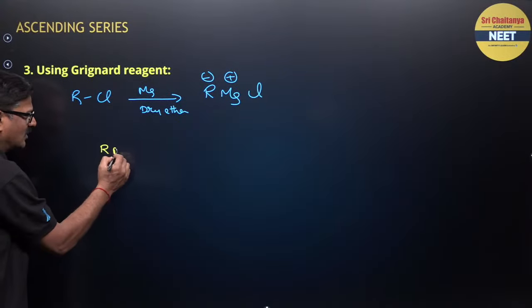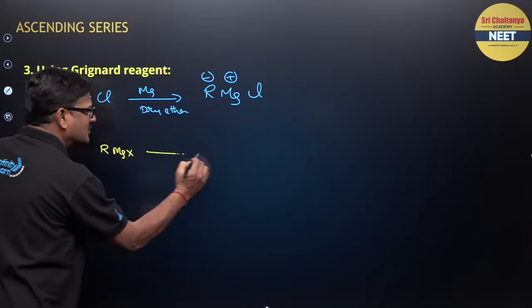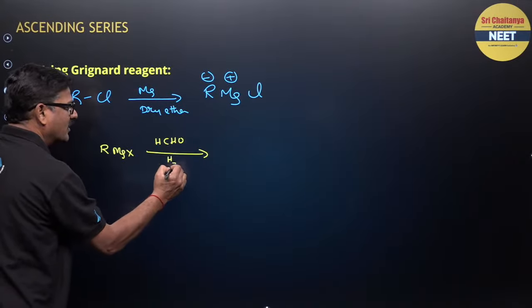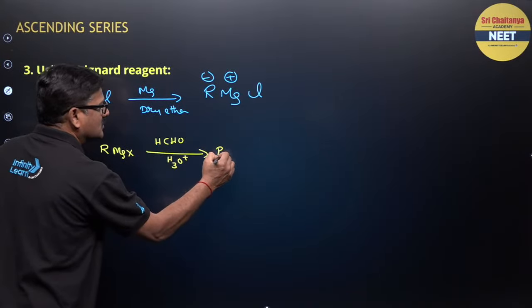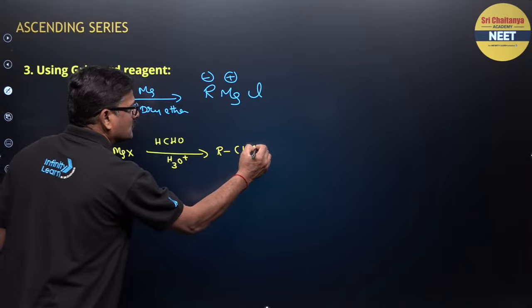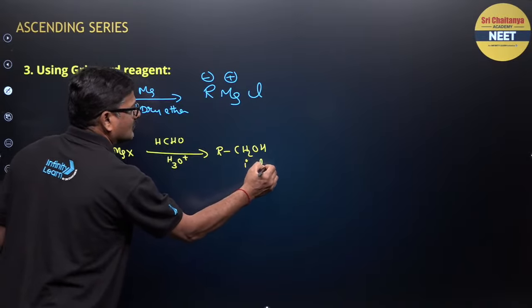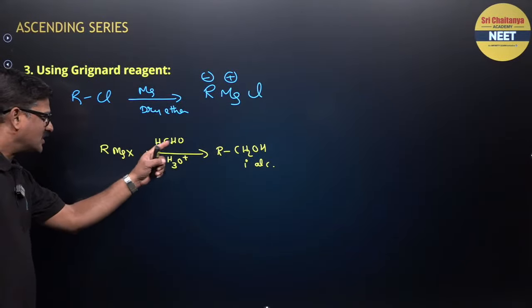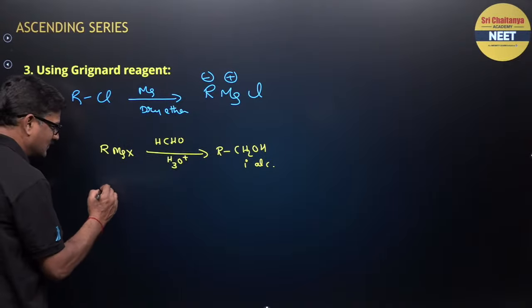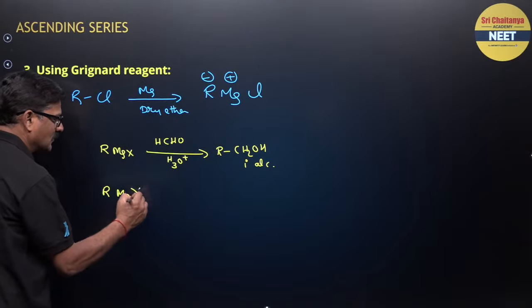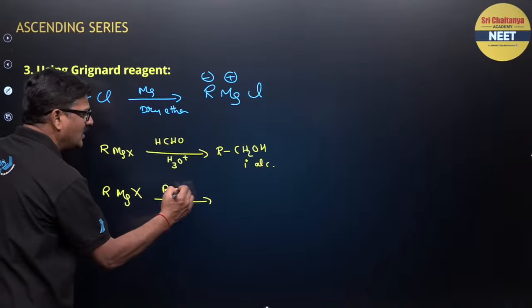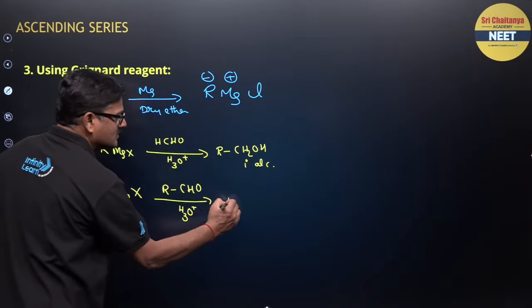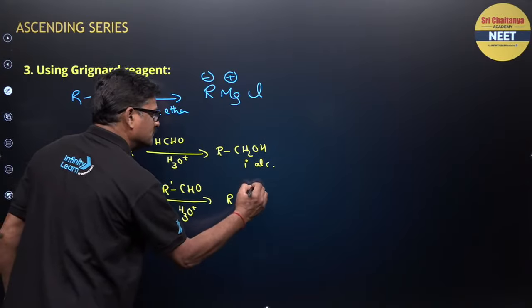Grignard reagent RMgX, when treated with formaldehyde followed by hydrolysis, you are going to get a primary alcohol. That is the first use. You can see the carbon atom number is increased. When Grignard reagent reacts with any aldehyde other than formaldehyde, you are going to get a secondary alcohol.